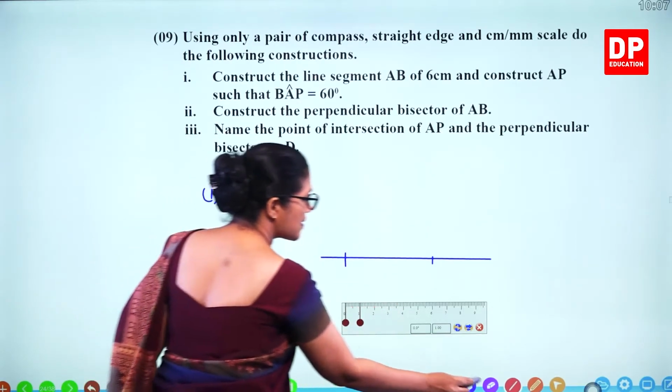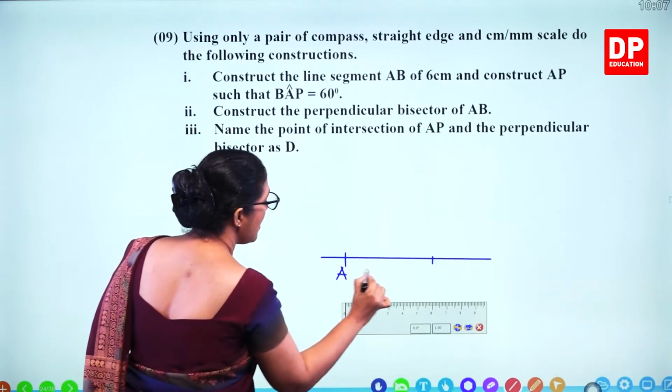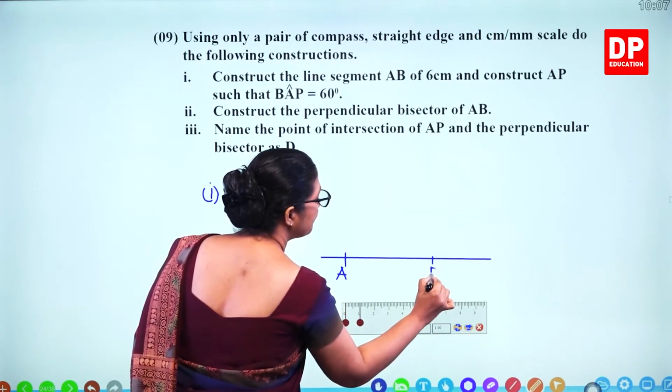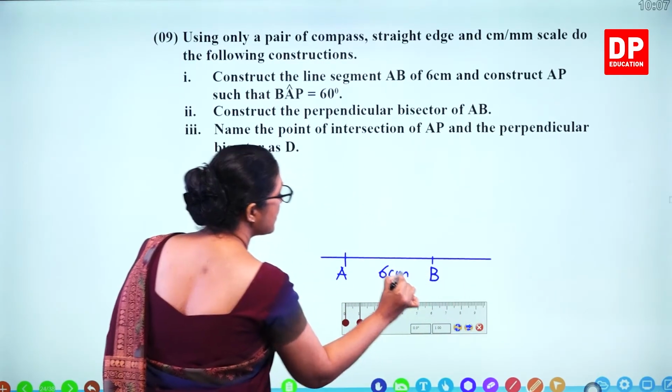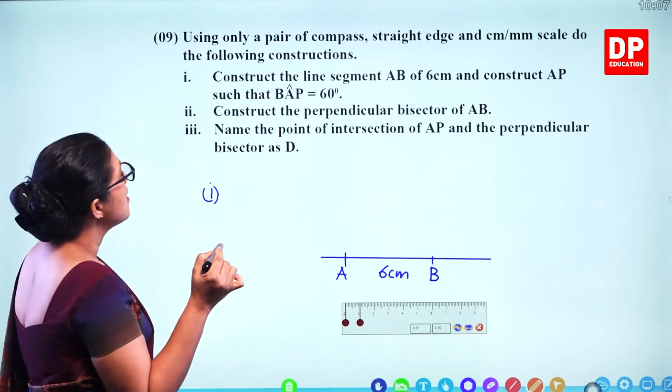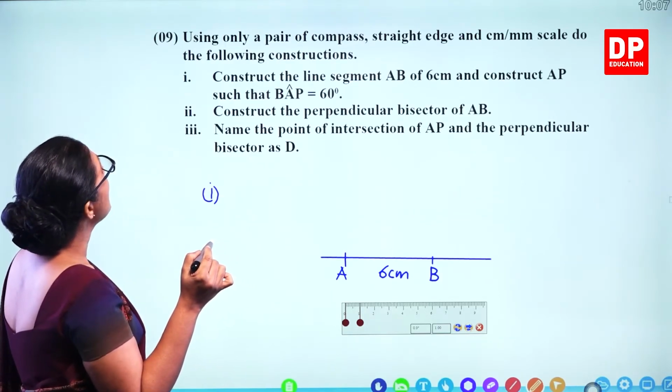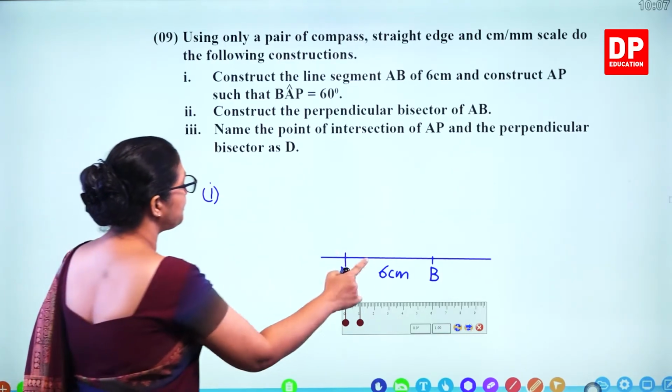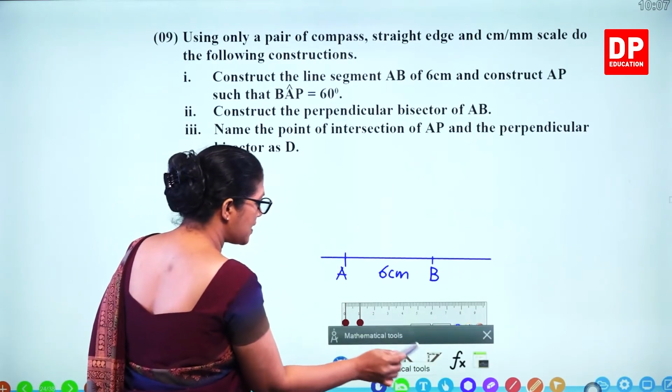So that's 6 centimeter length. So this is AB, 6 centimeter length. Then construct AP such that BAP, you have to construct 60-degree angle.